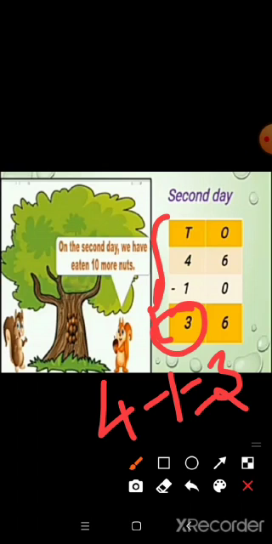Next, come to the tens place numbers. In the tens place we have the numbers 4 and 1. Now you can subtract 1 from 4. So we get 3. The remaining number is 3. So 3 tens. So write the 3 tens in the tens place here. So totally 36 nuts are left at the end of the second day.